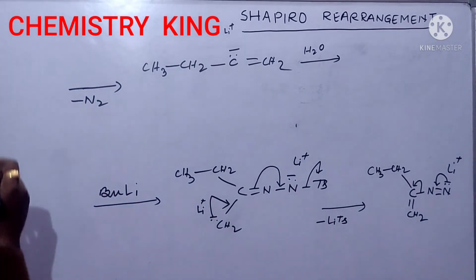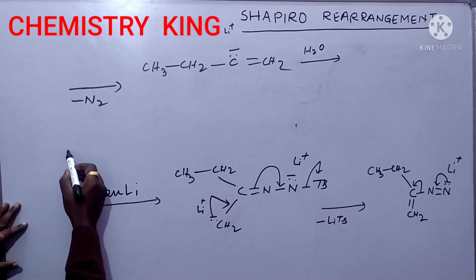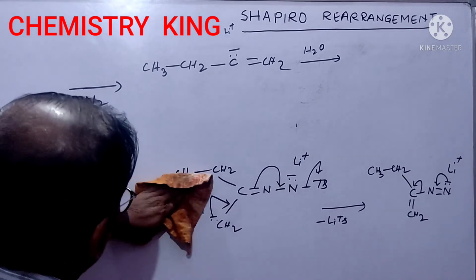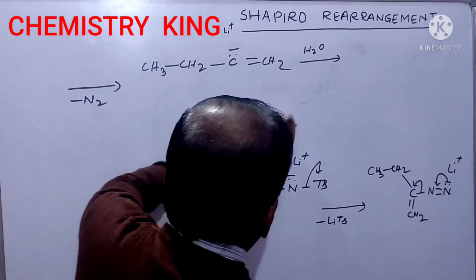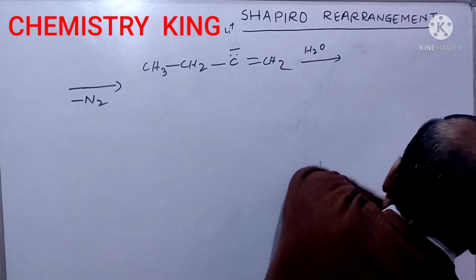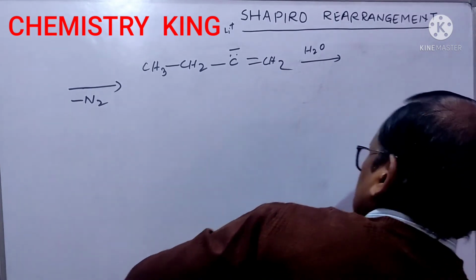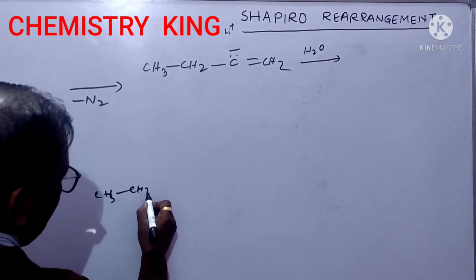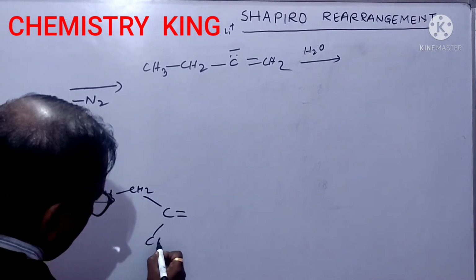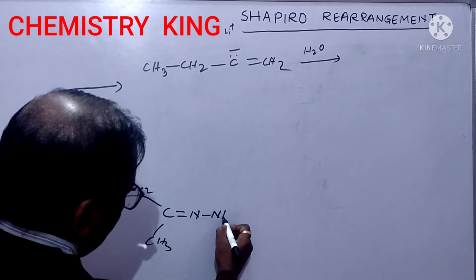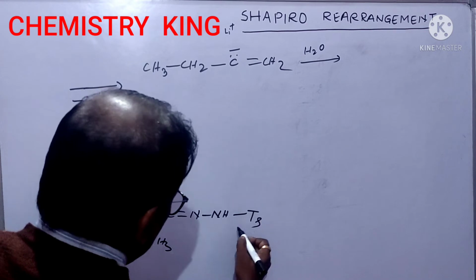And initially, what you have taken? Tosyl hydrazone, this: CH3, CH2, C double bond N, NHTs.